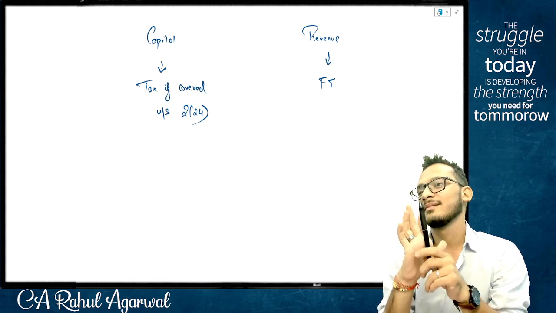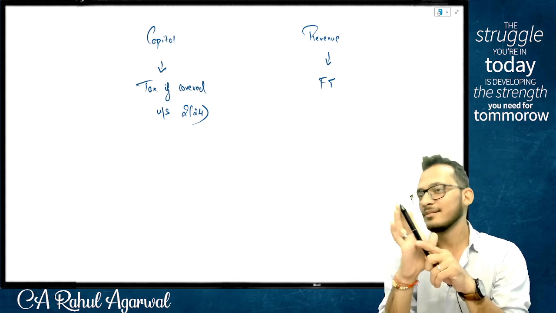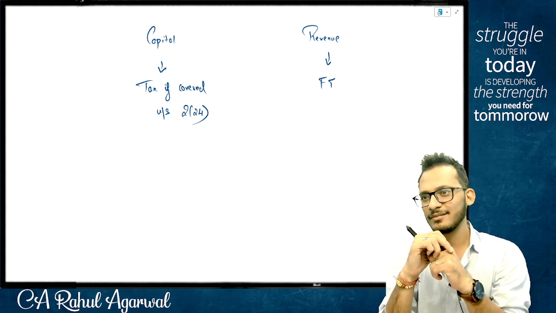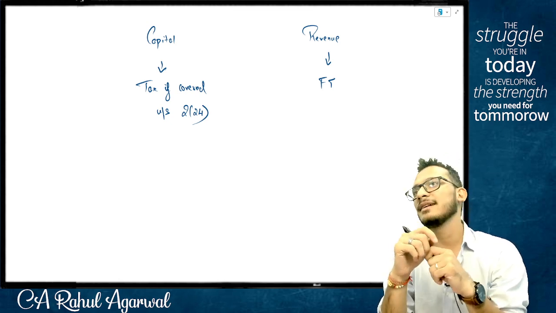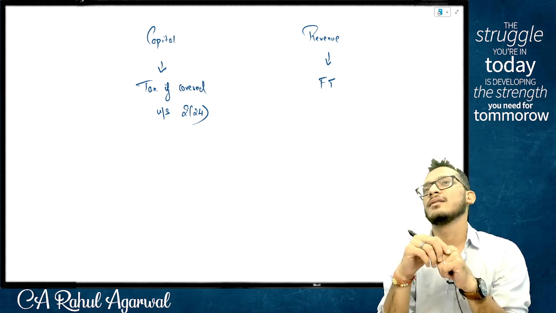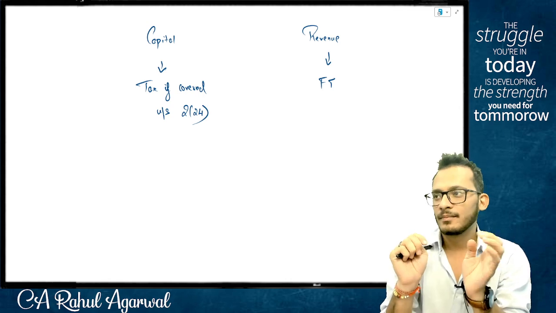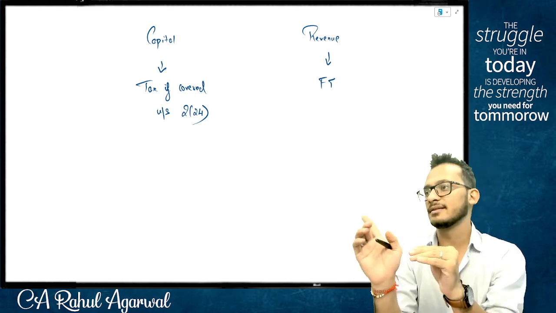फर्नीचर का बोला, अगर मेरे फर्नीचर की दुकान तो वो मेरे लिए रेवेन्यू. ऑफिस के लिए या अभी क्लास के लिए फर्नीचर तो कैपिटल. So basically, if it's an item which is not sold directly as a part of business, then it is revenue. No, it's capital. But if it is sold as a part of your business, then it is.